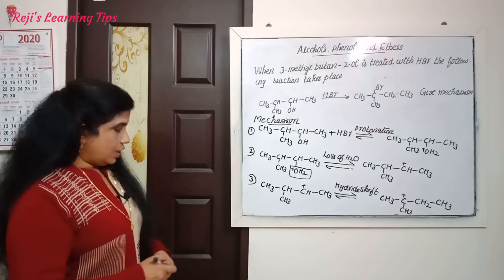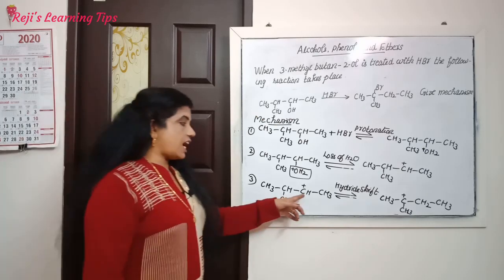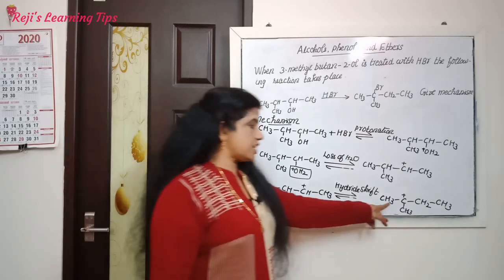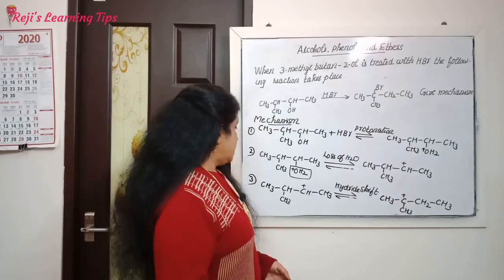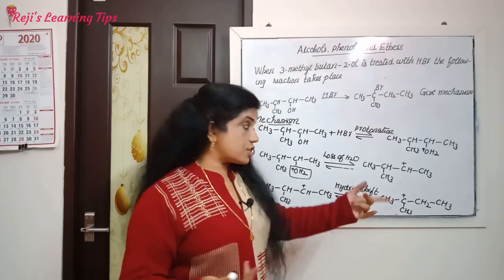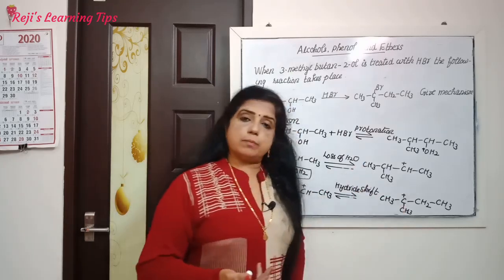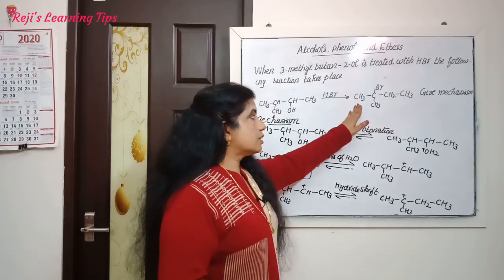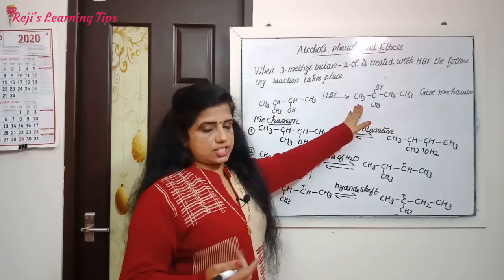Understood? Okay, this is known as hydride shift. This is a secondary carbocation and this is a tertiary carbocation. Then in the fourth step, the bromide reacts with that C plus carbon. Then we will get the resultant products.